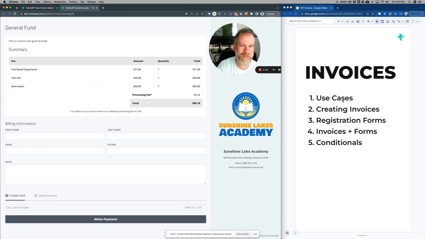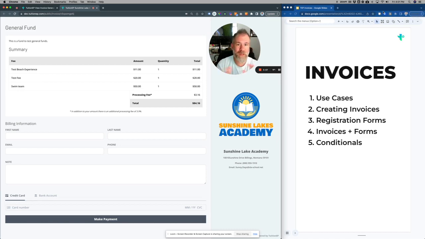We're going to go over use cases. There's a lot of different use cases for this. This could be an ad hoc fee that you pass on to the parents. It could be a summer camp. It could be some type of random registration fee. It could be a third-party sponsorship. I see that very commonly, where you do some big fundraiser and you want to have local people pay it in. Those are things where invoices are the best case.